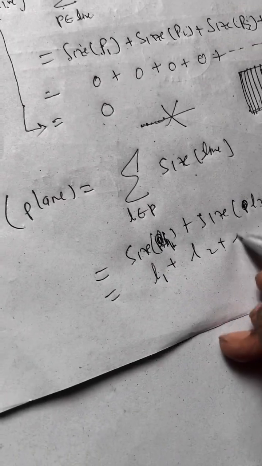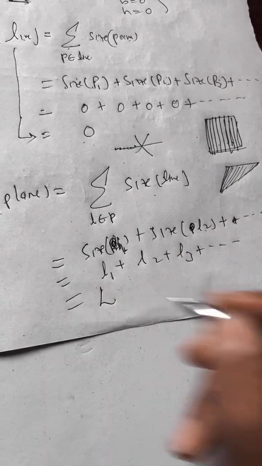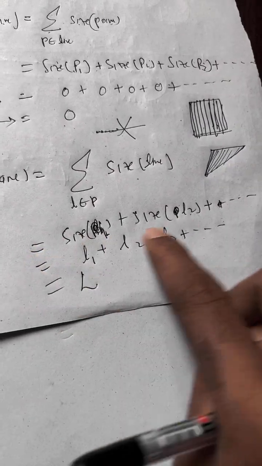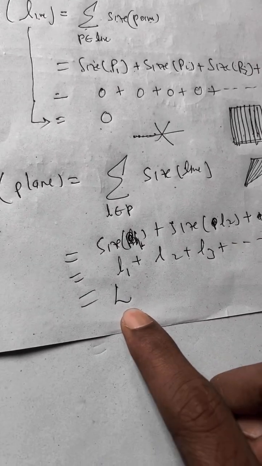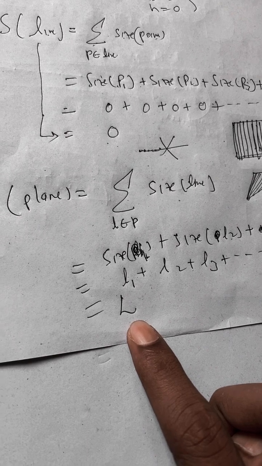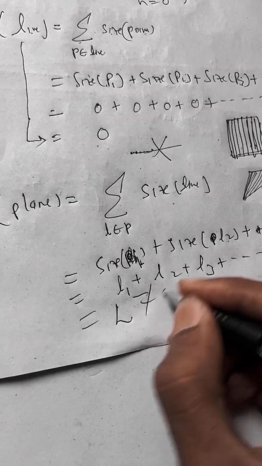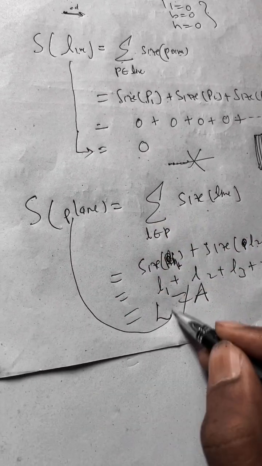Suppose L1, L2, L3, and so on. Now these are all lengths. If you sum all those lengths, you get a number, a length. You do not get area, right? So we are adding lengths only, and this length cannot be area because a plane has area. So how does it happen?